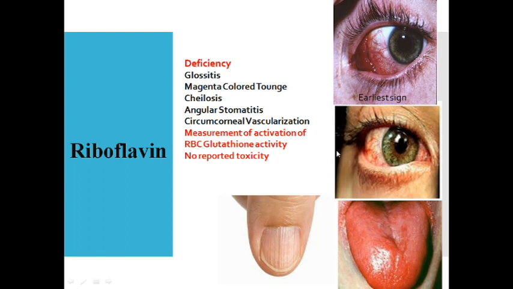And you can see certain abnormal ridges that are present on the nails. And how are we going to diagnose this? We are going to measure the activation of RBC glutathione reductase activity. By measuring this, we are going to diagnose riboflavin deficiency, which requires riboflavin as a coenzyme. And as such, there is no reported toxicity with respect to riboflavin.